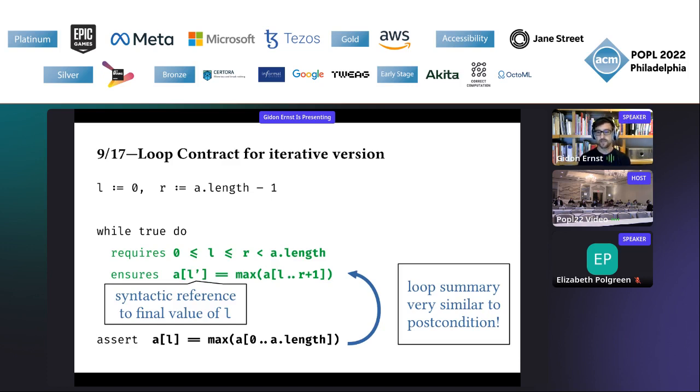So I think this is a very nice and hopefully convincing example of why, in some examples, having the flexibility to denote the precondition and the postcondition of a loop, or the invariant and the summary, separately gives you something in addition.